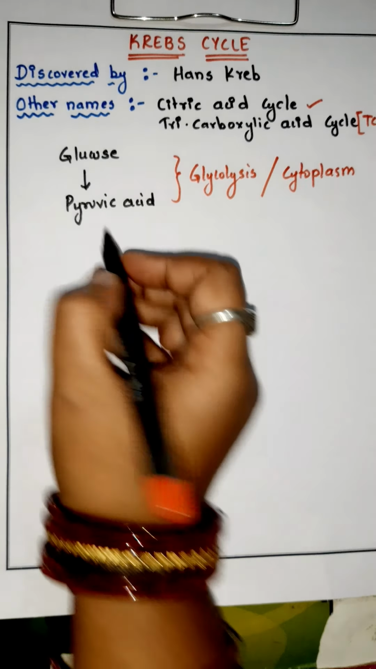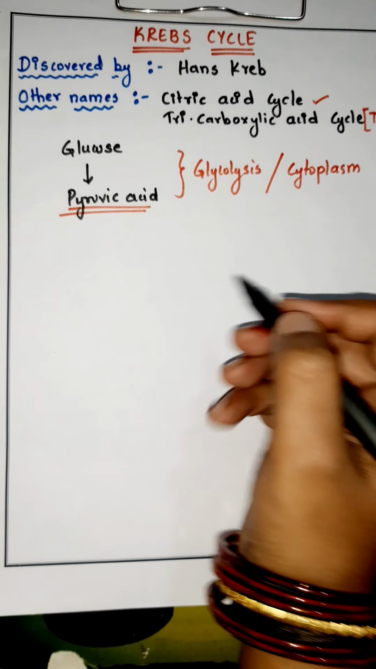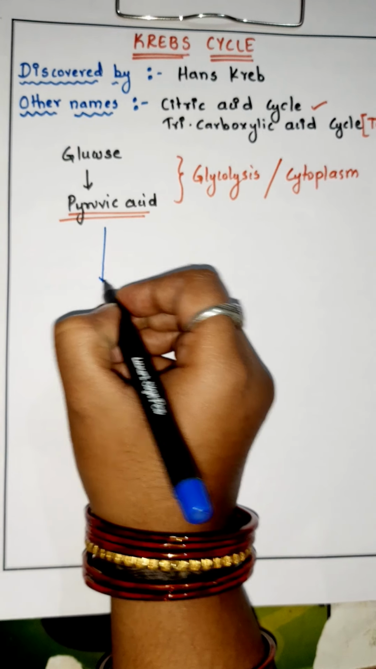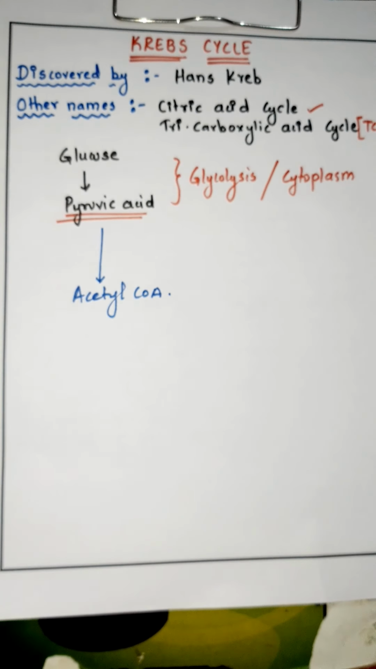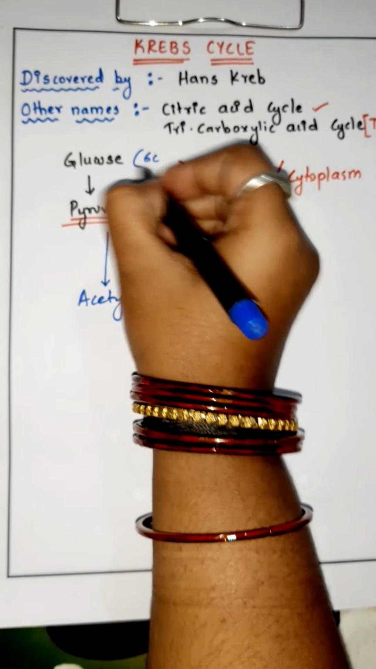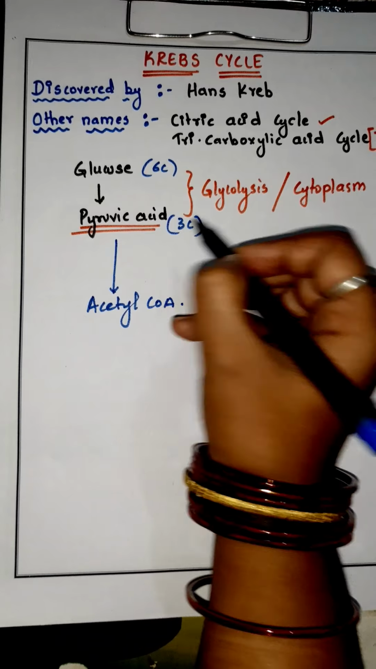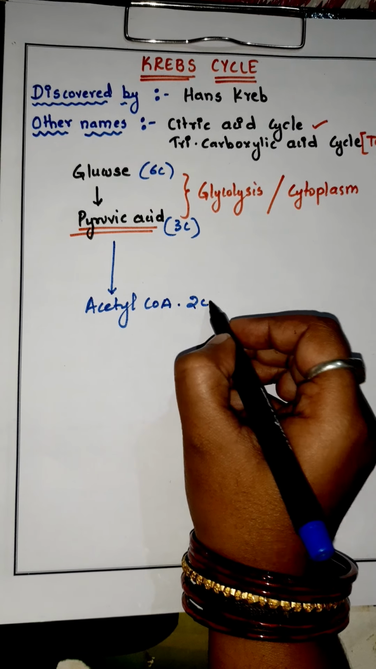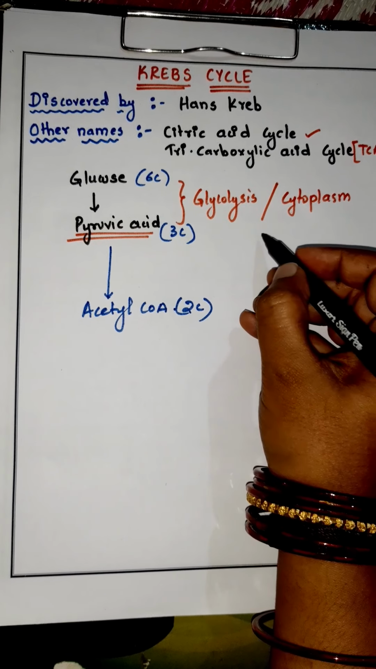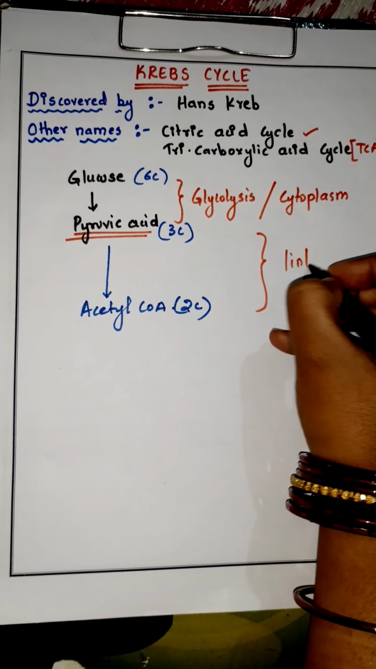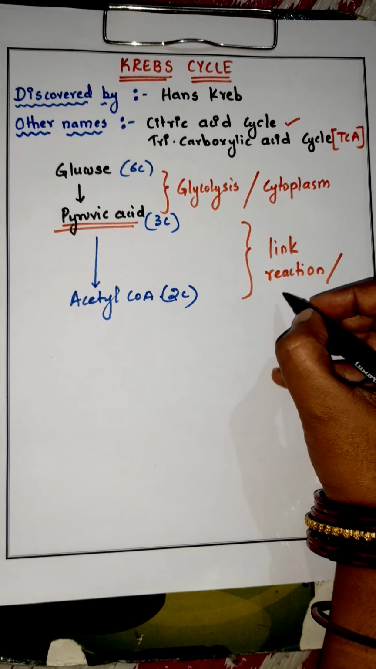Later on, the pyruvic acid formed in glycolysis will enter the Krebs cycle. But before entering, pyruvic acid has to be converted into acetyl-CoA. Remember, glucose is a 6-carbon compound, pyruvic acid is a 3-carbon compound, and acetyl-CoA is a 2-carbon compound. The conversion of pyruvic acid to acetyl-CoA is called the link reaction, which takes place in the mitochondria.